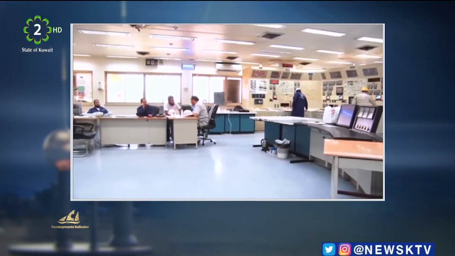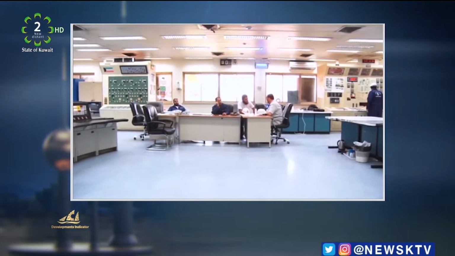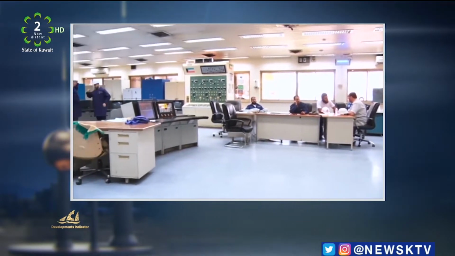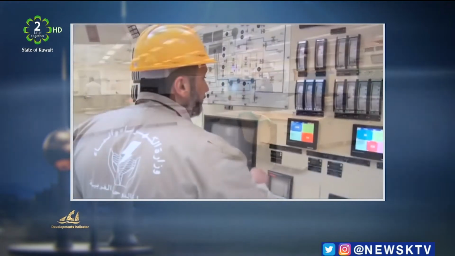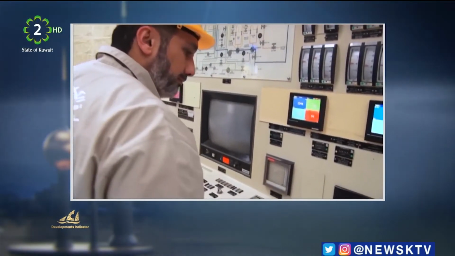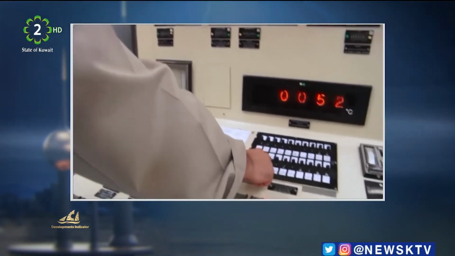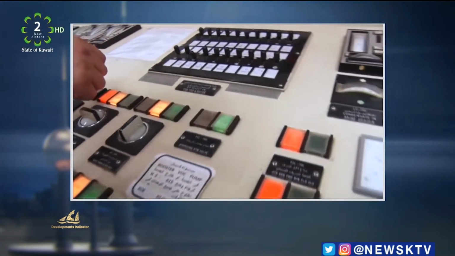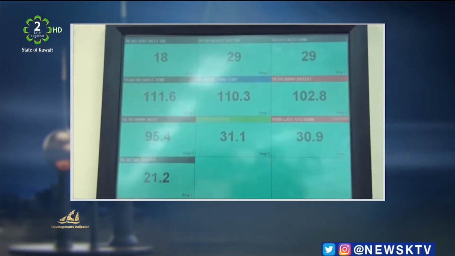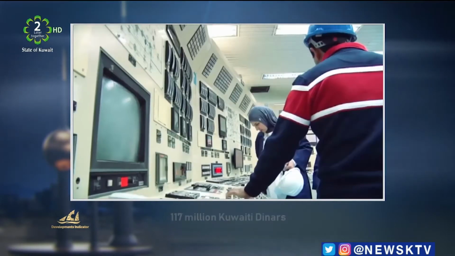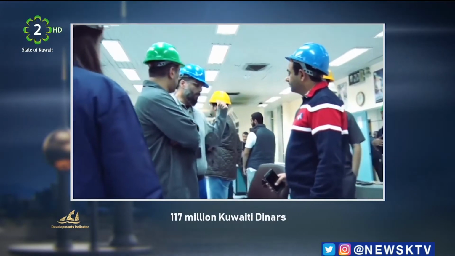mixed with groundwater. The project contributes to the enhancement and support of the capacity of water facilities to meet the needs of freshwater housing as well as the needs of the industrial sector, in addition to ensuring the continued supply of future quantities of water needed for industrial expansion and new areas. The project is being constructed at a total cost of 117 million Kuwaiti dinars.